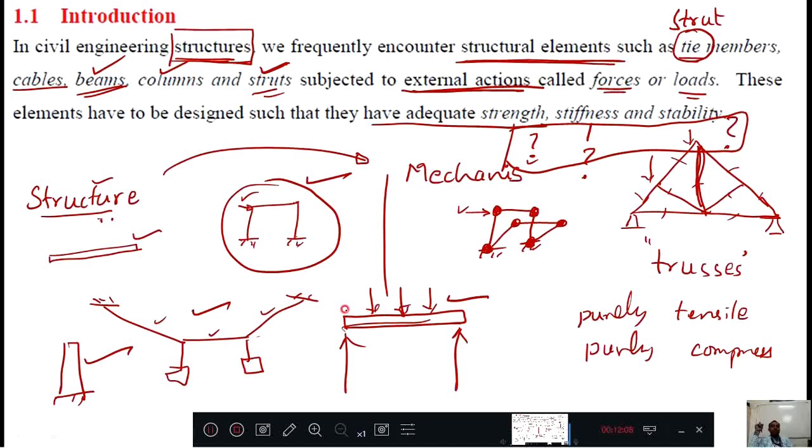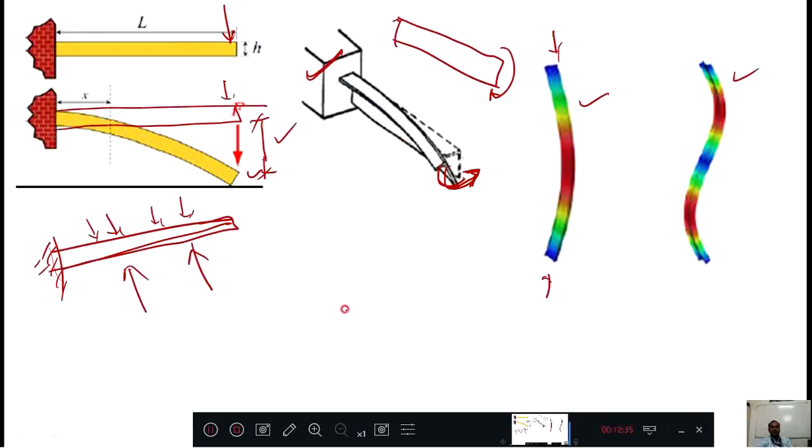And these members will definitely get some forces and loads on them, and when these loads and forces are applied on the structural elements, whether they are strong, whether they are stiff, whether they are stable, that we need to check. Okay, to understand this strength, stiffness and stability of the material, of the structure, we have introduced this subject, that is your strength of material. This is the introduction part of strength of material.